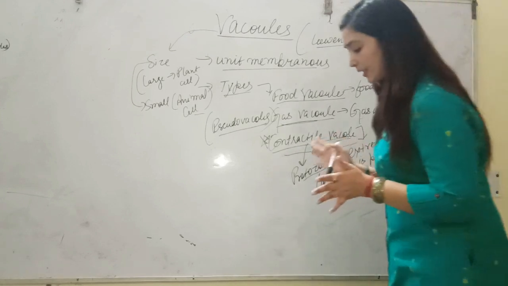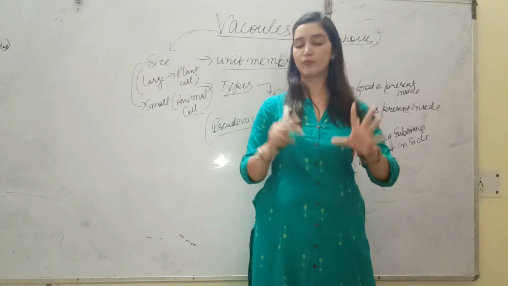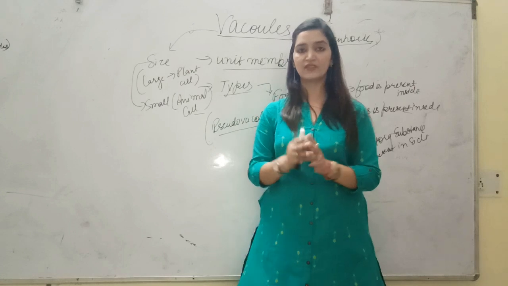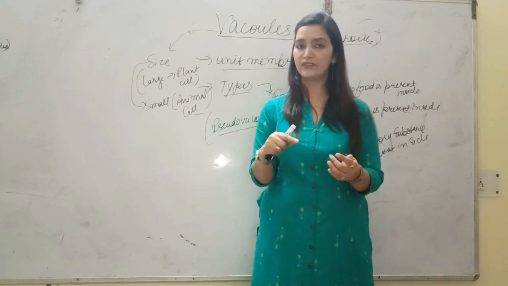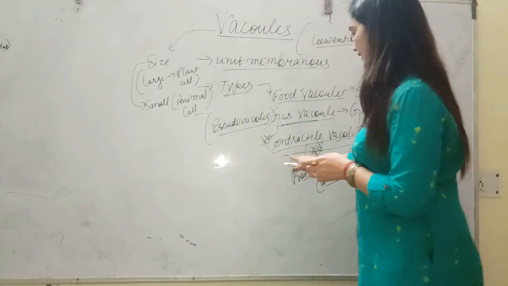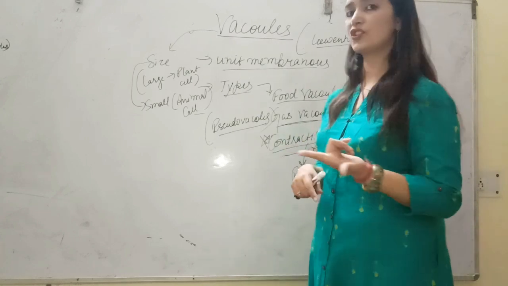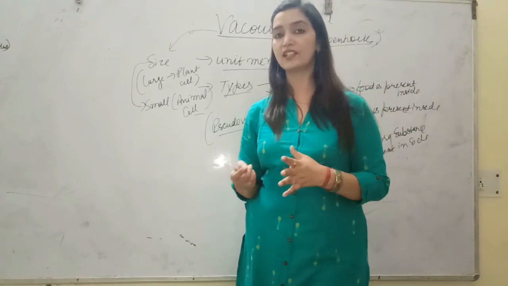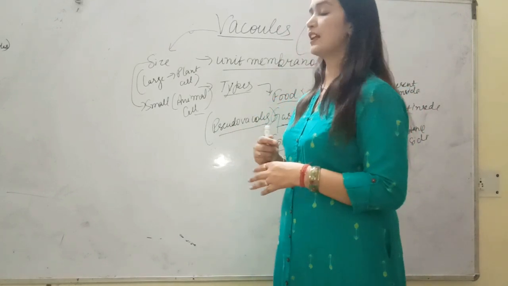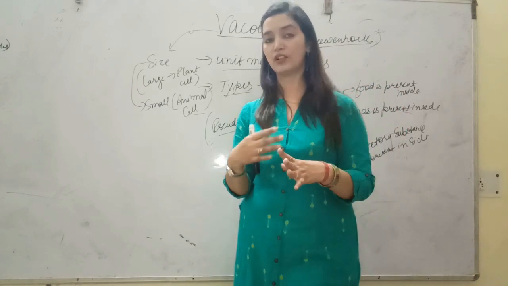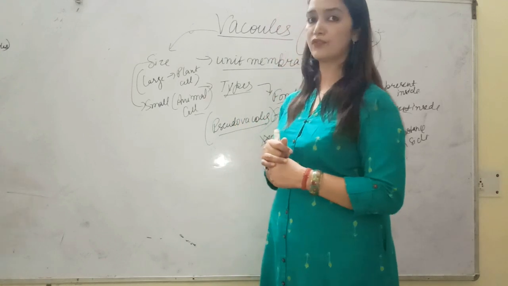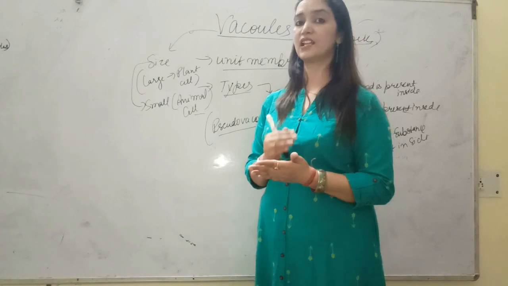And now if we compare lysosome and vacuole, again I am telling you both have a similarity, that is unit membranous structure. Like if in the exam it is asked which organelle has a unit membranous structure, lysosome and vacuole both are correct. And then specifically from the NEET point of view, this contractile vacuole is important. Which type of enzyme is present in lysosome? They are hydrolytic enzymes. They can ask who discovered vacuoles, or who discovered lysosomes specifically, that is important. They can ask different types of lysosomes, primary, secondary, residual body. And in NEET specifically, they can ask questions from diseases, like I have told you, arthritis, gout.